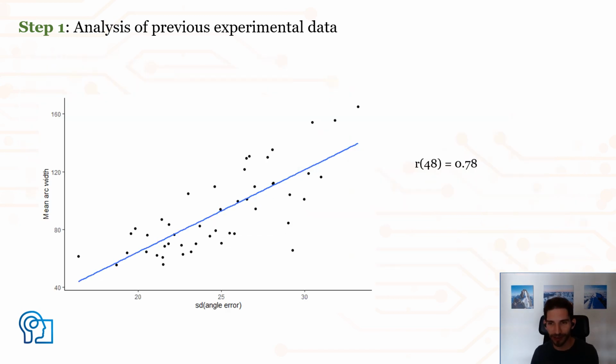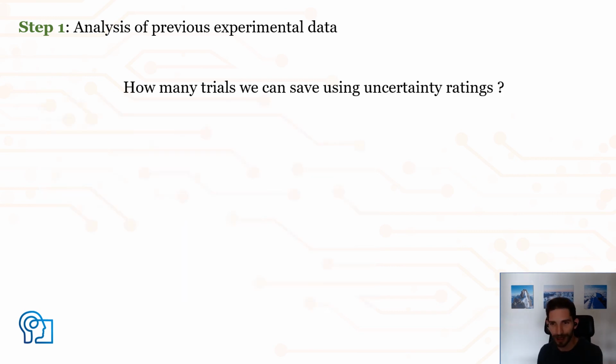When we do that, we see that we now obtain a much higher correlation. So here on the x-axis, we have precision estimated from angle error and precision estimated from arc width for each of the 48 data points, and we have a correlation of about 0.8. Okay, so it looks like this new measure of precision is strongly related to existing measures of memory precision. But so what? Do we actually gain any new information from using it?